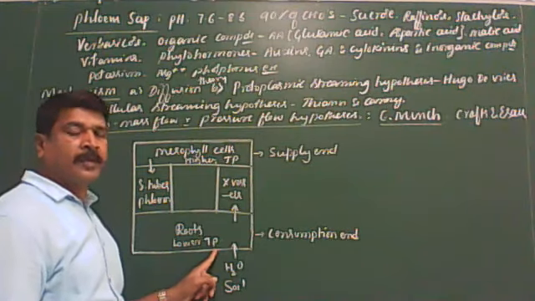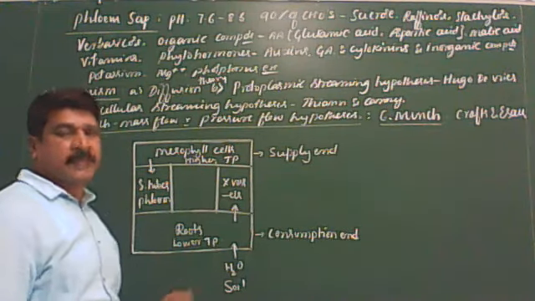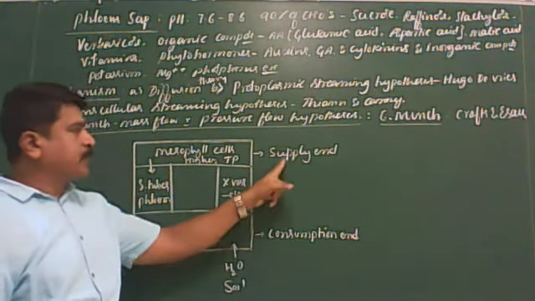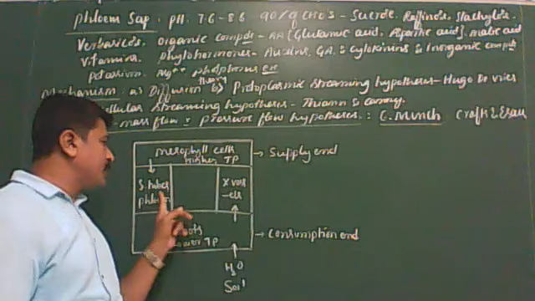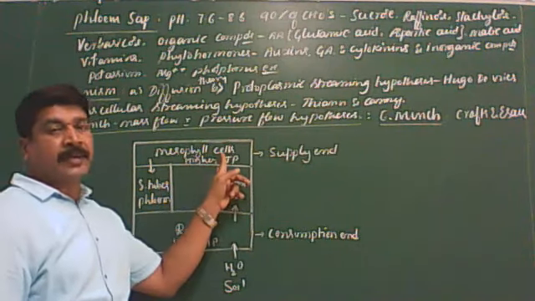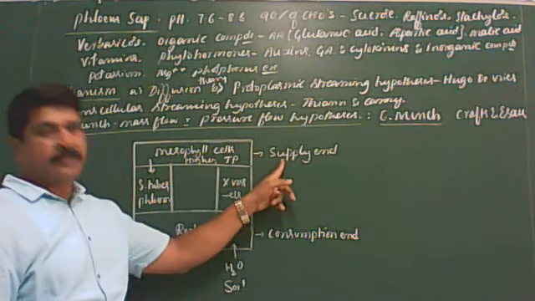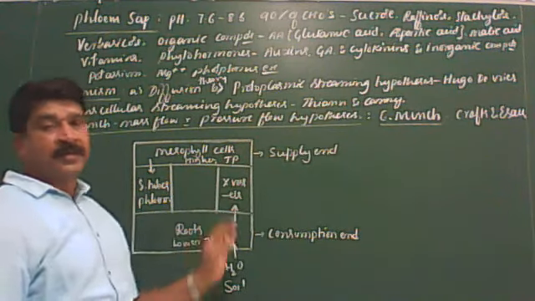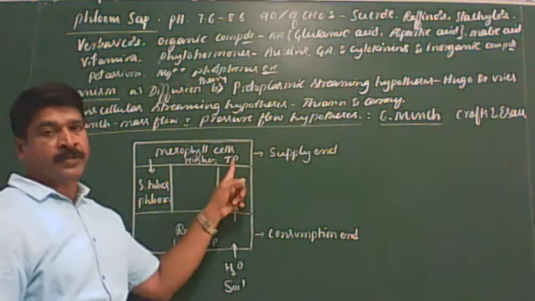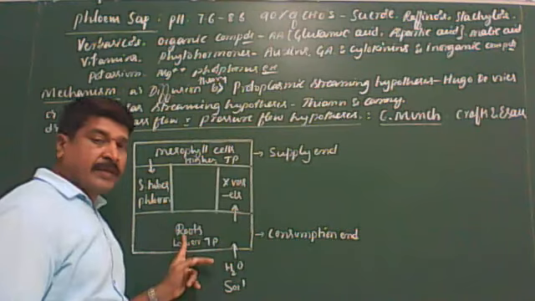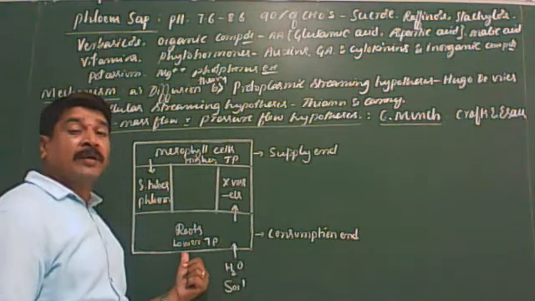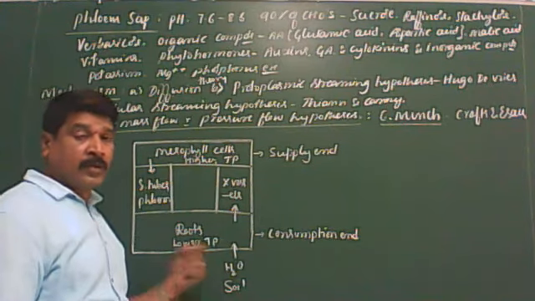What I'm telling you, I'll repeat once again. According to this hypothesis, translocation of organic solutes takes place from supply ends to the consumption ends through sieve tubes of the phloem along with water molecules. Mesophyll cells of the leaf are the supply ends because they synthesize the food molecules by photosynthesis. Hence, they have the higher turgor pressure. Roots and storage organs at the consumption ends have the lower turgor pressure. Clear? Look at the board.